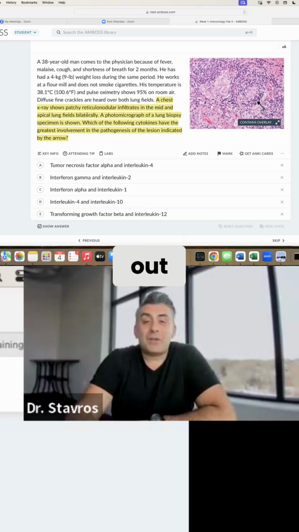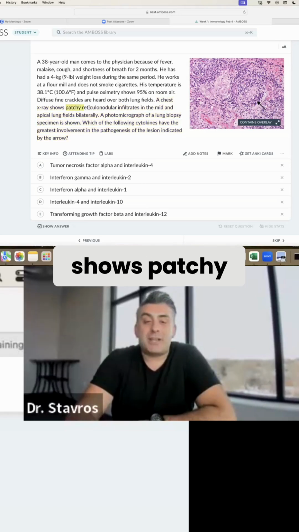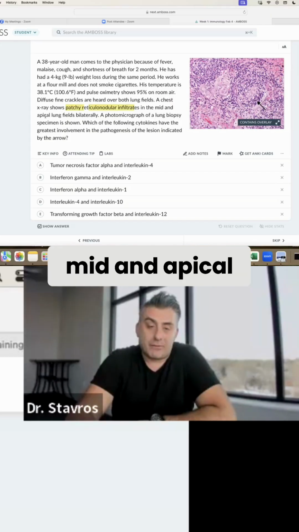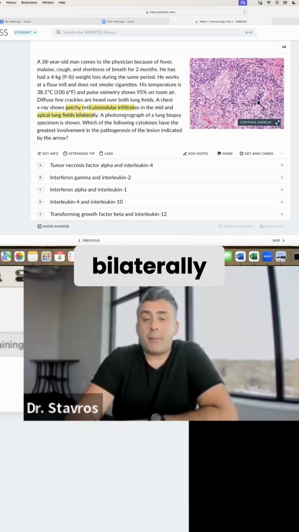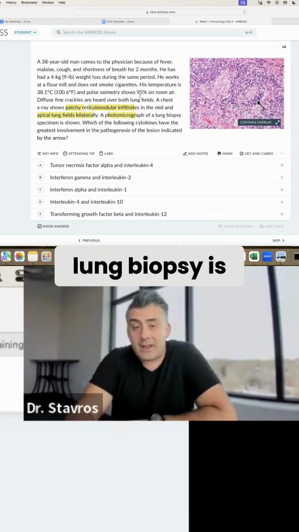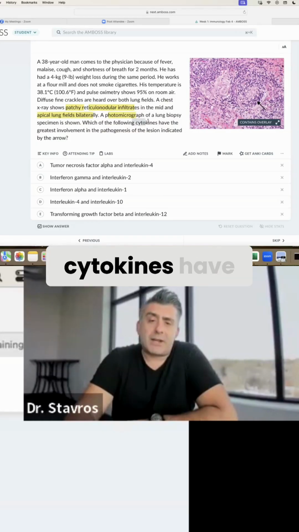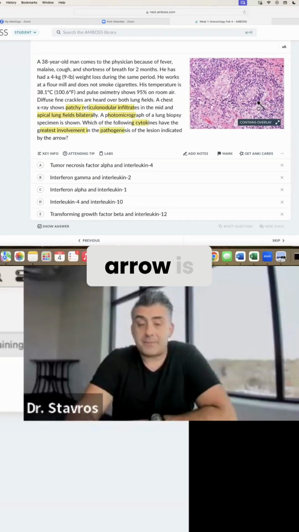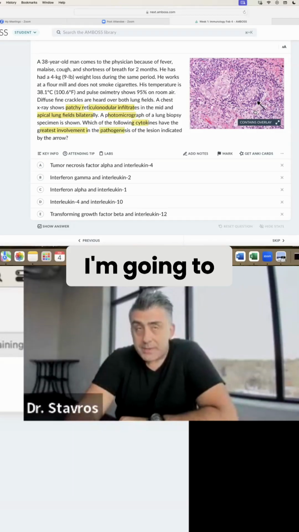But check this out. So we have a chest x-ray that shows patchy reticulonodular infiltrates in the mid and apical lung fields bilaterally. A picture of the lung biopsy is there. Which of the following cytokines have the greatest involvement in the pathogenesis of the lesion indicated below, where the arrow is? Now, I'm going to do this.